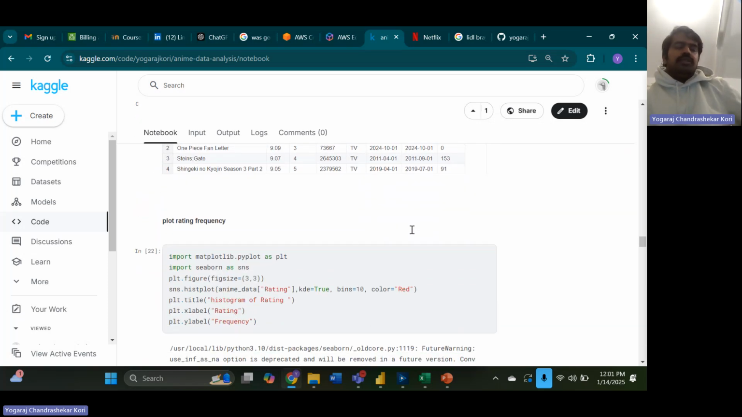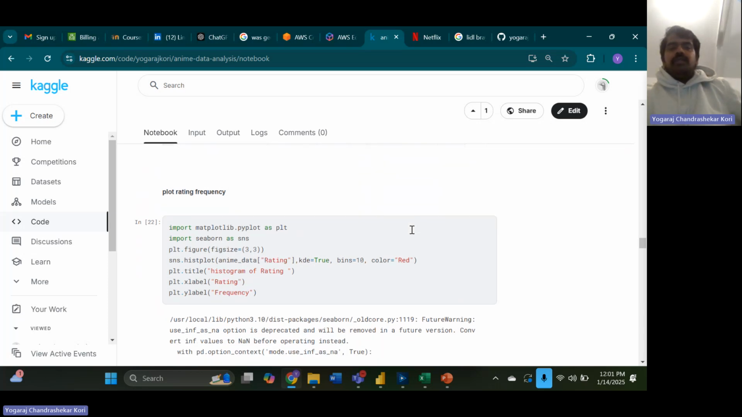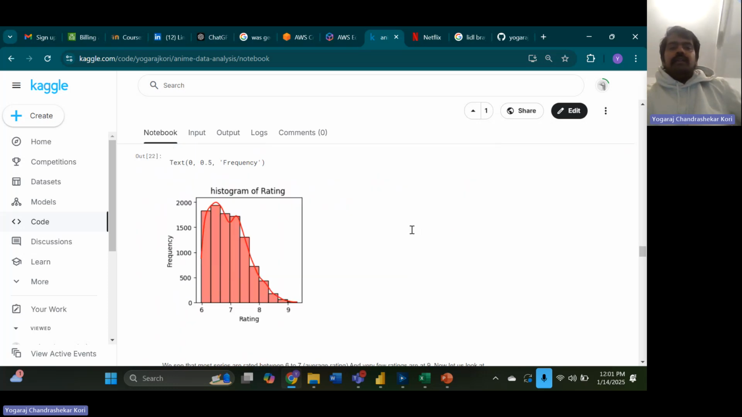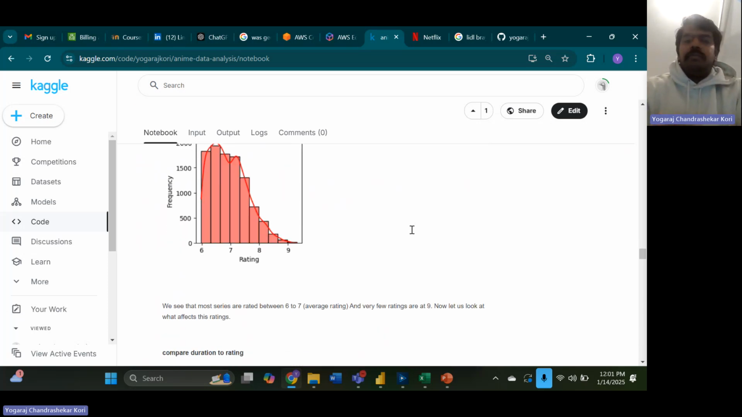Now once we have done this, this is mostly exploratory data analysis, data cleaning, data processing, and the transformations required. Then let's look at some of the analysis which we're going to be doing. So this is the histogram of rating, showing how the rating is distributed across the project. As you can see, most of the animes are in the basic range with a rating of 6 to 7, 6 to 8. And there are very few really high rated animes.